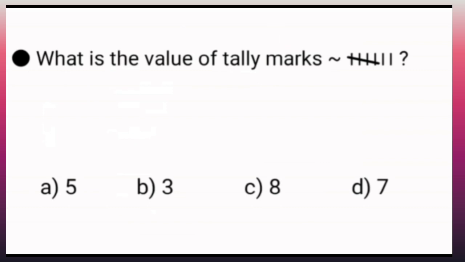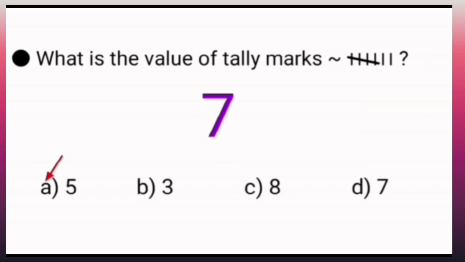And now, here is the next question. What is the value of tally marks? Children, here we have been given the tally marks and we have to find the value. Children, we already know that this slanting line indicates the digit of 5 and these are two lines. So 5 plus 2 becomes 7. So children, let's find the correct option, that is 7.